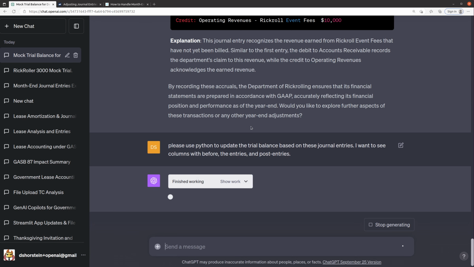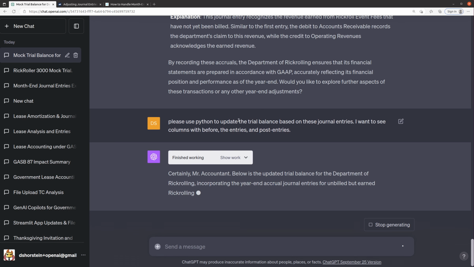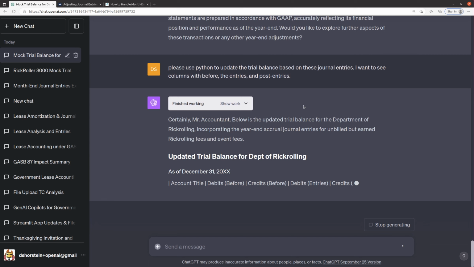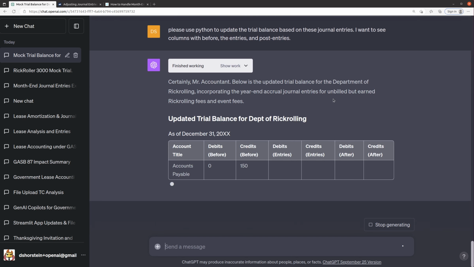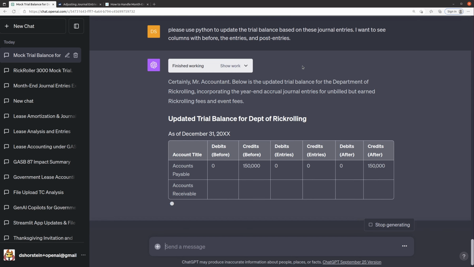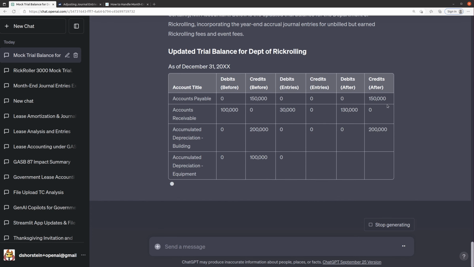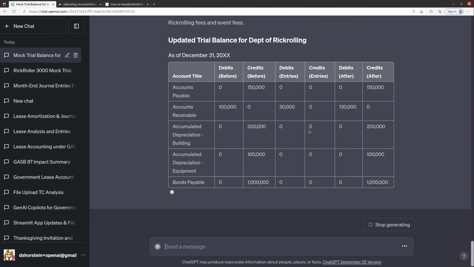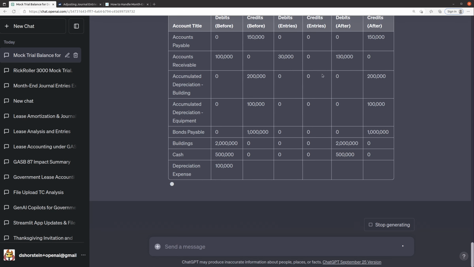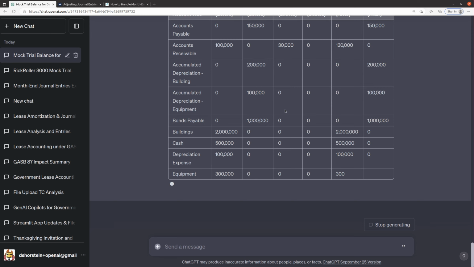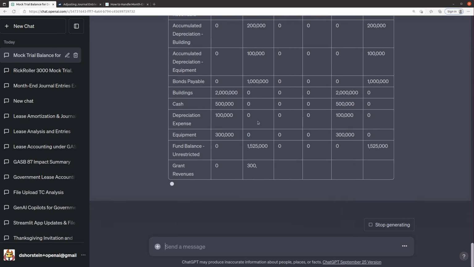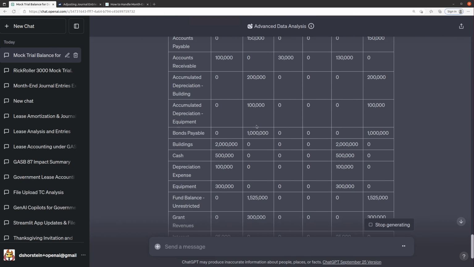So let's see if it's able to do it correctly. Certainly, Mr. Accountant, below is the updated trial balance. What it did was use debits before, credits before, debit and credit entries, debits and credits after. That looks right. I'm going to see if I can have it be just 3 columns instead, because it is sort of hard to see the separated debit and credit columns.